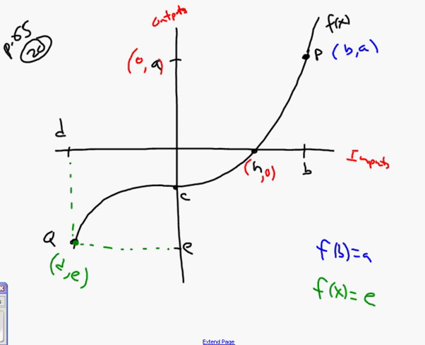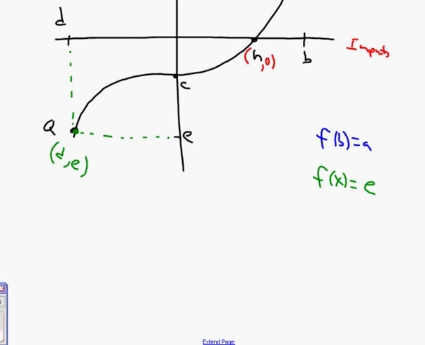Okay. Part D, of course, is the trickiest part of the question. That's right. What does it say to us? They say to us that there is some Z as an input that gives us an output of C. Well, if I want C to be the output, I go looking for C. I find it. The input that traces back to is 0. So this tells us that Z must be 0.